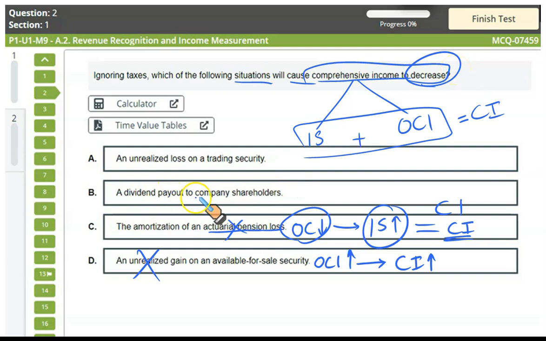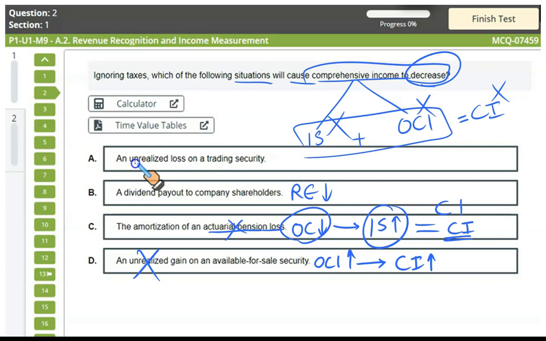B. Dividend payout to the company shareholders. Payment of dividend is charged against the retained earnings. It has nothing to do with the income statement, nothing to do with the OCI. In other words, nothing to do with the comprehensive income. So B, C, D are not the right options.